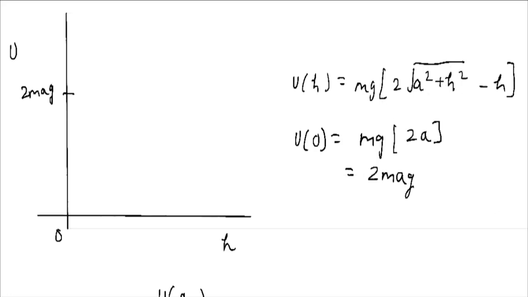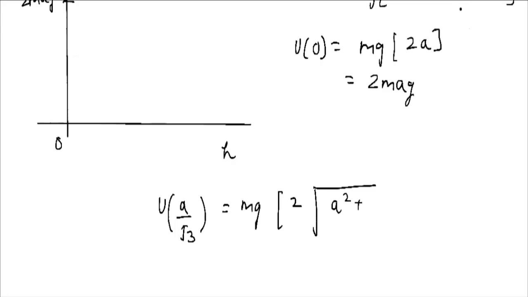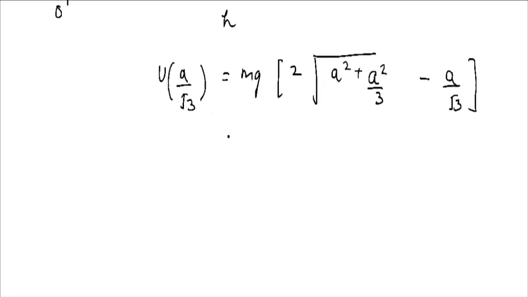So it would be mg, then twice the square root of a square plus h square, so a square by 3, minus a by root 3. If you solve this part, the value would turn out to be root 3 mga.